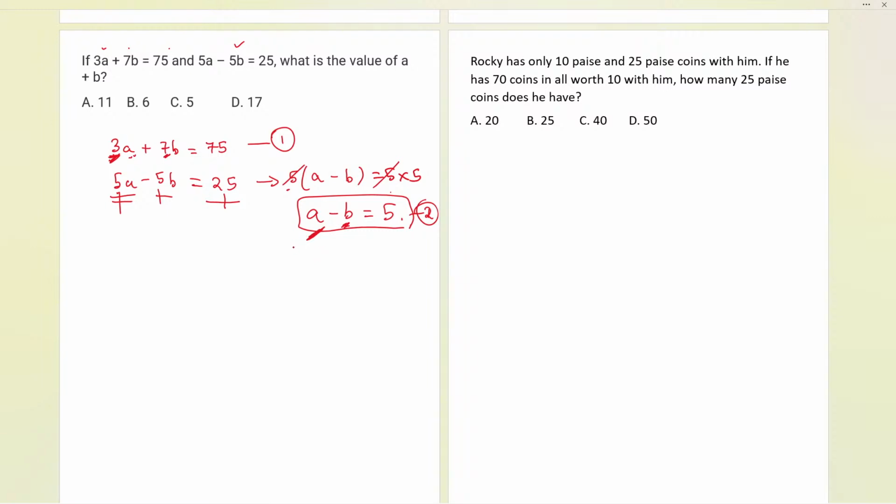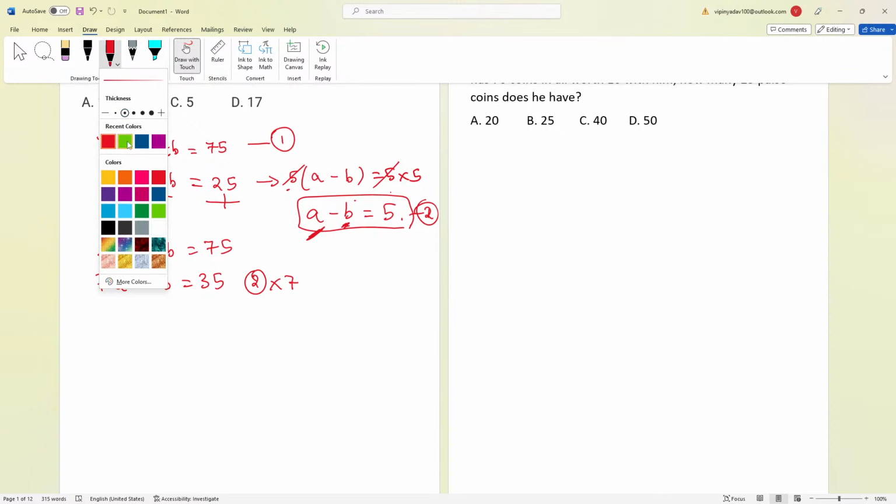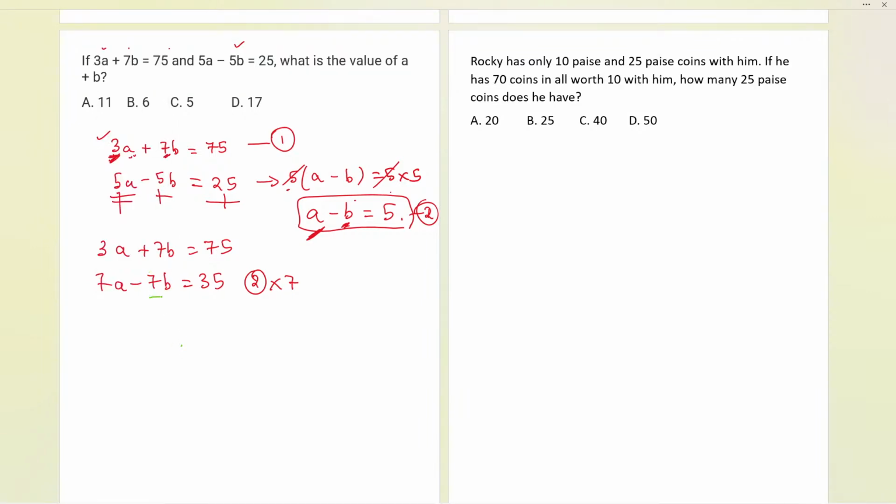Let us multiply with the number 7 over here. If I multiply the second equation by 7, it will become 7 times a, 7 times b, and 7 times 5, which is 35. Now this equation directly, 3a plus 7b equals 75. Achha, we multiplied with one number, and now if you observe, we are getting the same 7b.